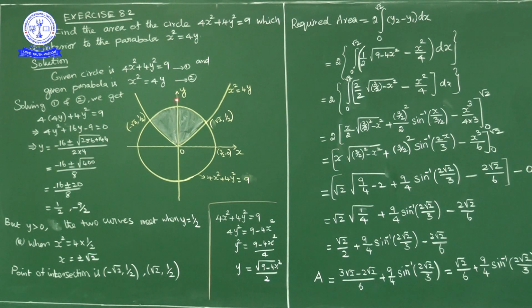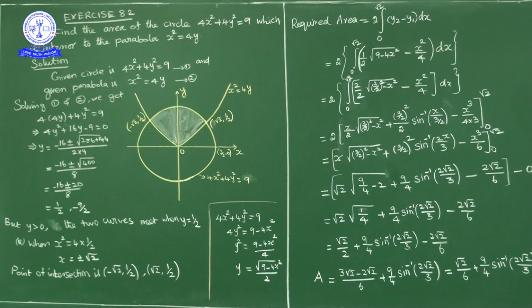Now from equation 2, x square is equal to 4y, so y is equal to x square by 4, dx, with lower limit 0 and upper limit root 2, 2 times of this quantity. Here, upper curve minus lower curve. Now the upper curve is the circle and the lower curve is the parabola.